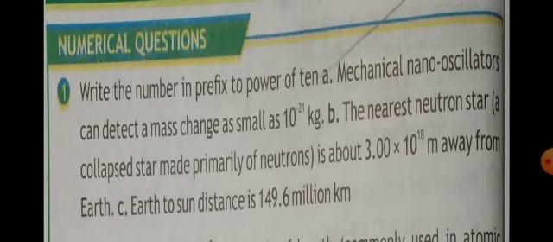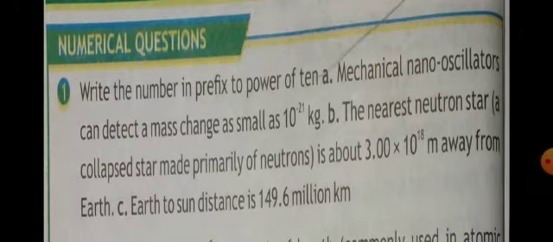B. The nearest neutron star, a collapsed star made primarily of neutrons, is about 3.00 into 10 power 18 meter away from Earth. And C. Earth to Sun distance is 149.6 million kilometer.